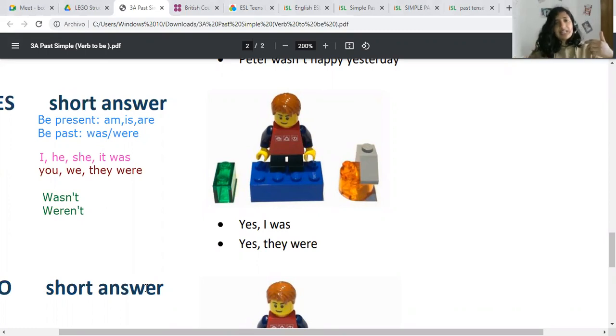So for the short answer, if I say, for example, Caro, were you in Miami last week? You would say, yes, I was. And this is exactly what we have here. This is the shape for yes, I was.